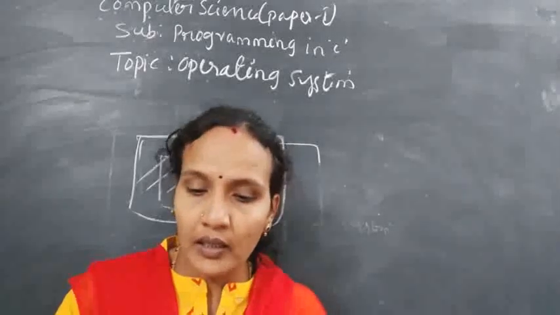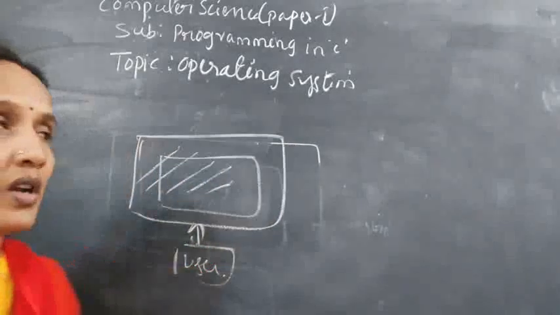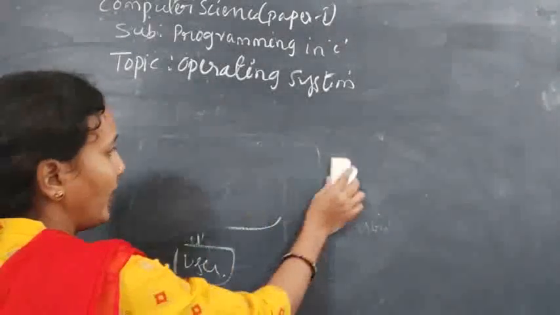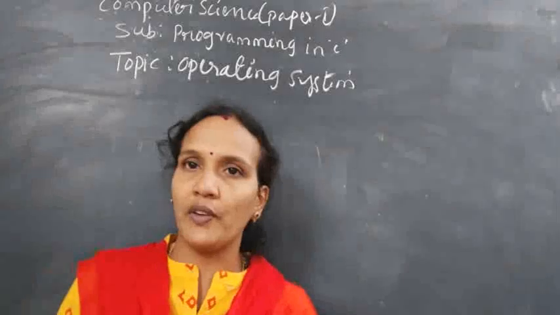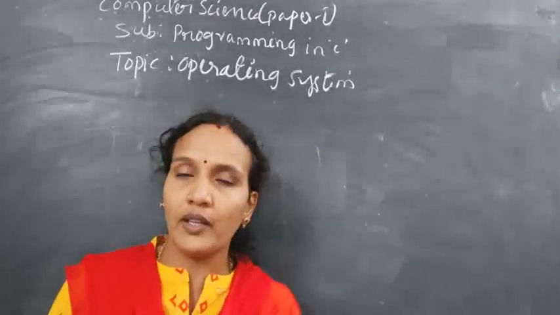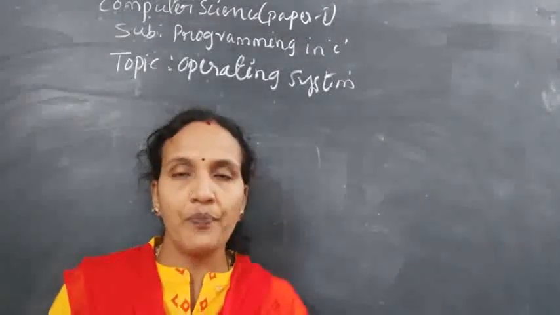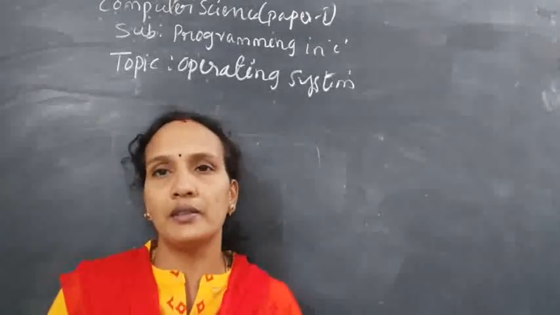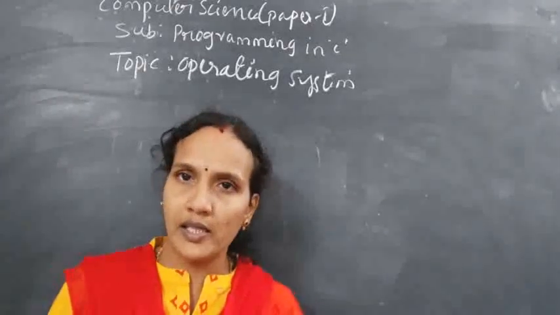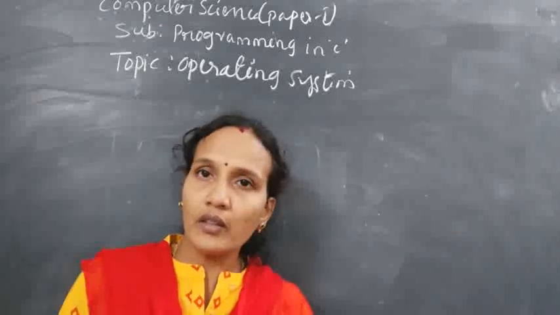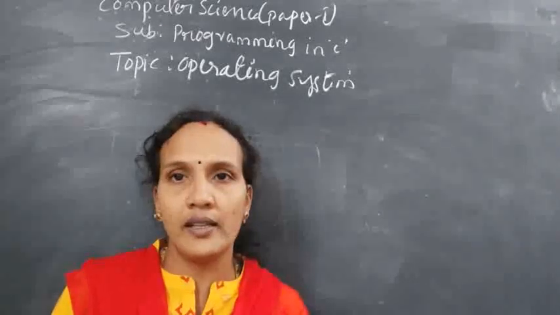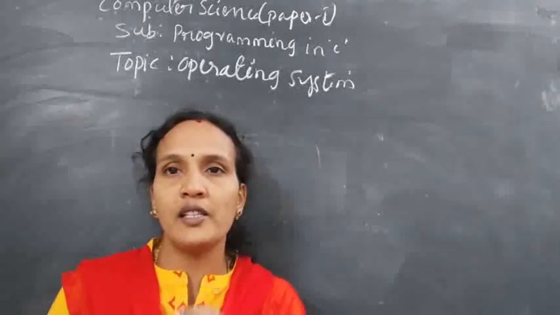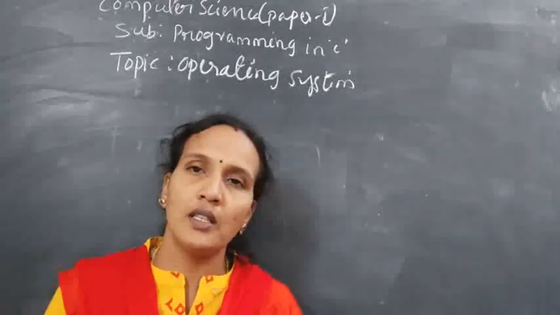In the types of software, I have already explained that this operating system comes under system software. Two types of software I have explained: one is system software, the second one is application software. The software which is designed to operate the system is called system software. So the operating system is the best example of system software.